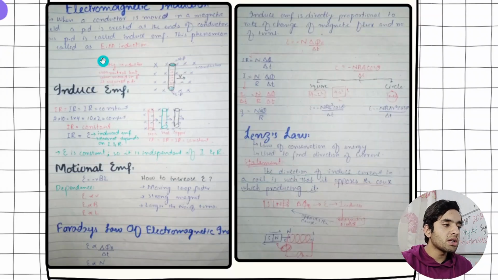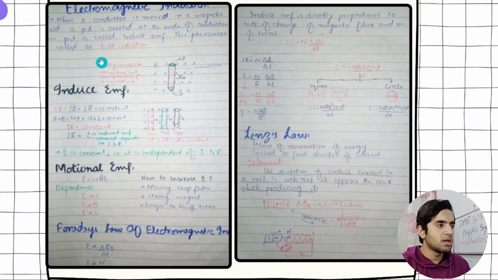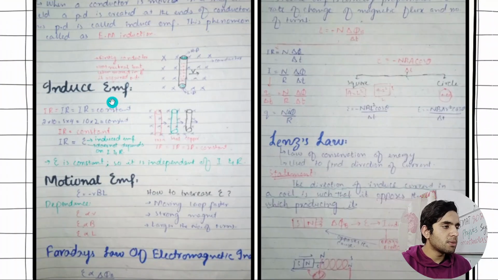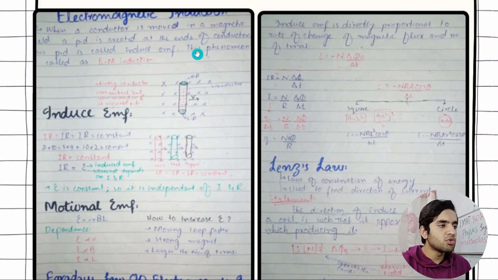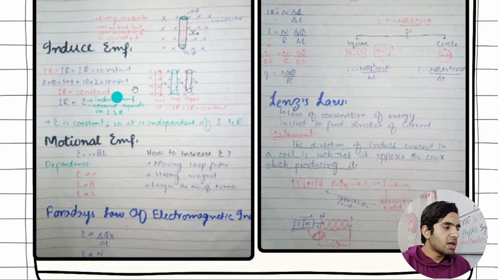Electromagnetic induction. In electromagnetic induction, you need to know how magnetic force converts into electric force and electric current, and the magnetic effect of current. And induced EMF: when a conductor is moved in a magnetic field, a potential difference is created at the ends of the conductor. This potential difference is called induced EMF. So you need to know induced EMF. I have added some critical points. E is constant, so it is independent.